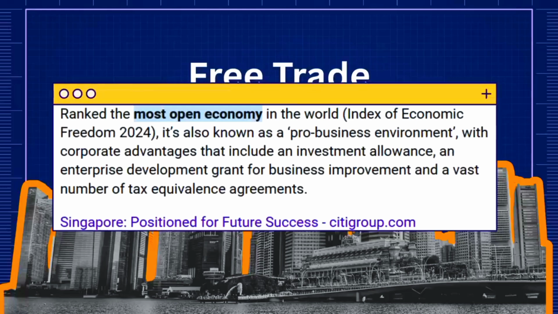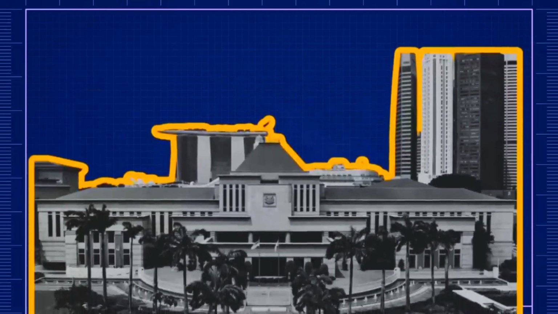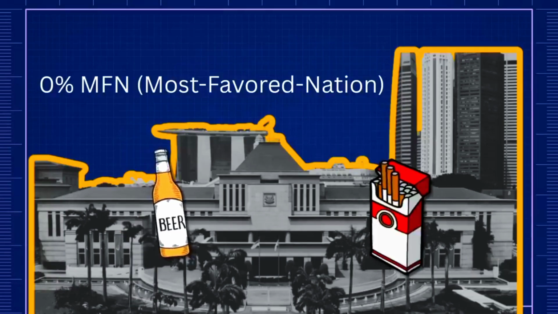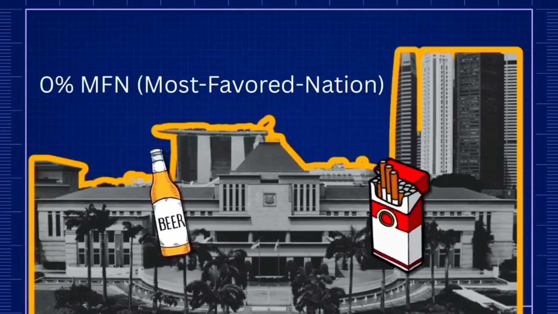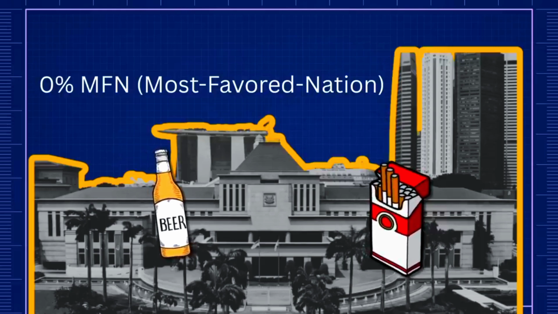The Singapore government levies zero import duty on nearly 100% of products. In fact, it has 0% MFN, most favored nation tariffs, on all but a few items. The only exceptions are basically for things like alcoholic beverages, tobacco, motor vehicles, and petroleum products, largely for domestic regulatory reasons, not to shield local industry.